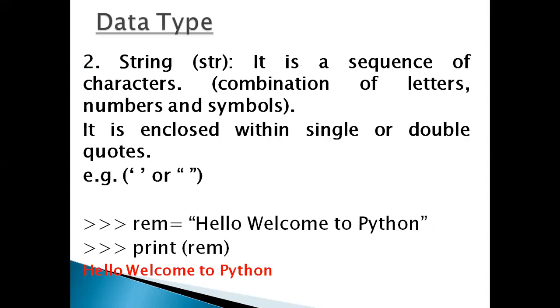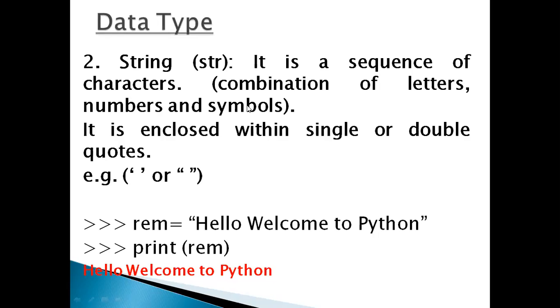Now next, string. You know what a string is: it is enclosed in single quotation, double quotation, or triple quotation. Single quotation is a character type, and both single and double quotation take a string. With triple quotation, multi-line text can be combined together. A string is a sequence of characters, a combination of letters, numbers, and symbols.